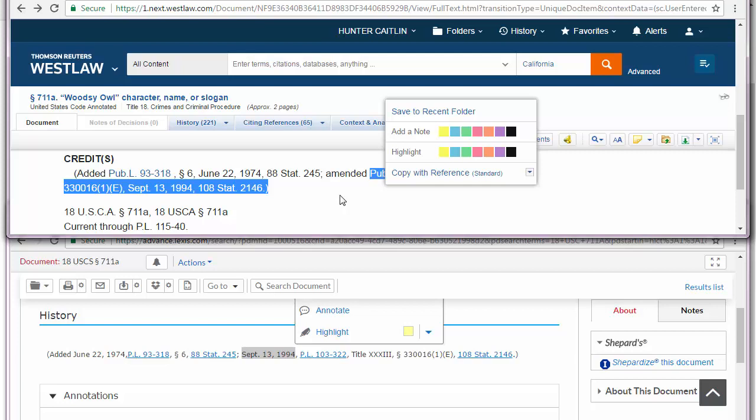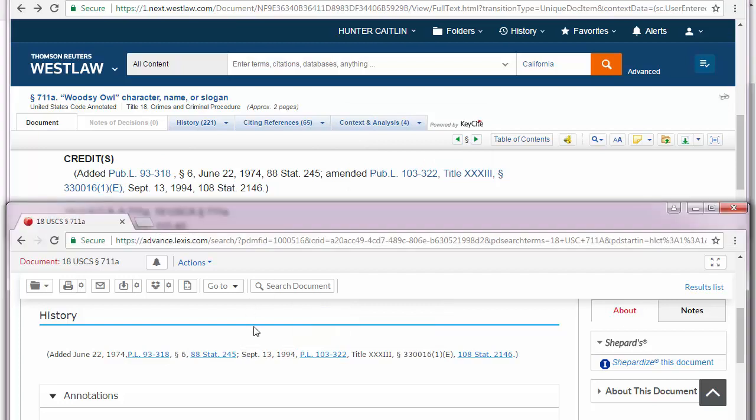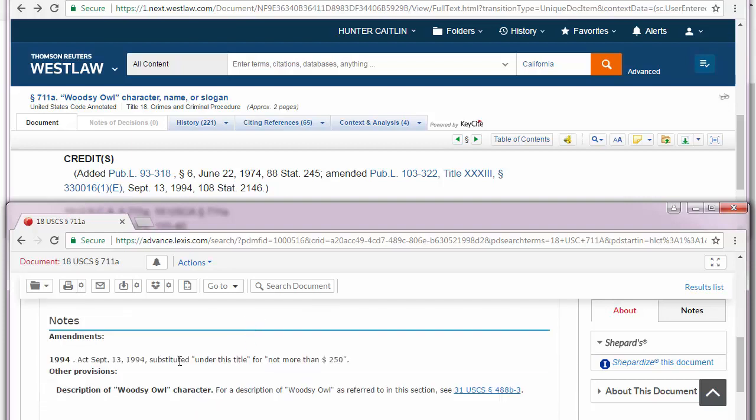If you want to figure out which amendment is relevant to you, when the text you're interested in was added, one thing you can do is open these up, compare the text, and see when the text was added. But an even simpler approach is that both Lexis and Westlaw provide annotations, little notes explaining what each amendment did. To view the annotations on Lexis, just scroll down a little bit and you'll see little notes that explain